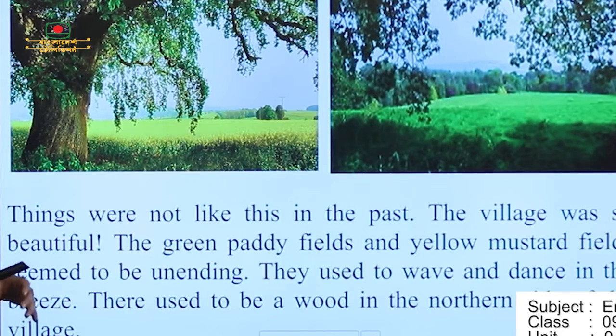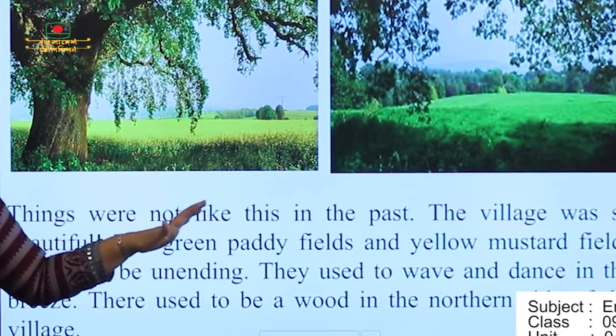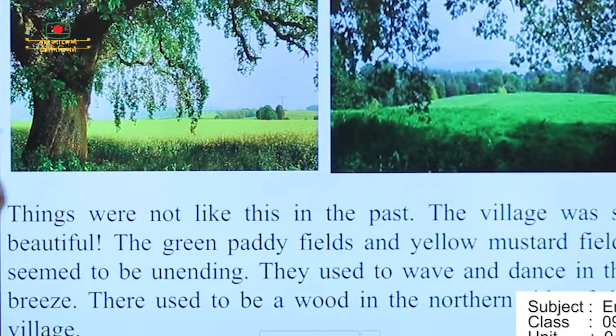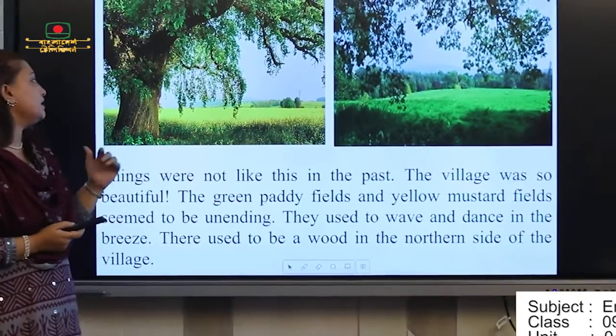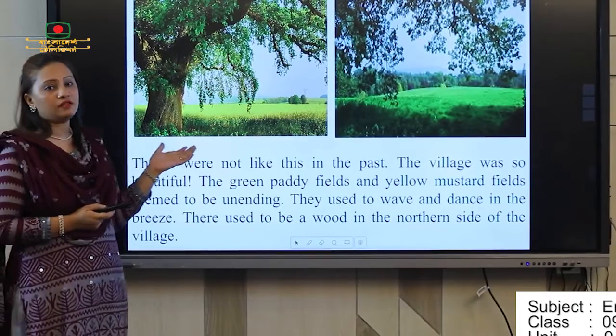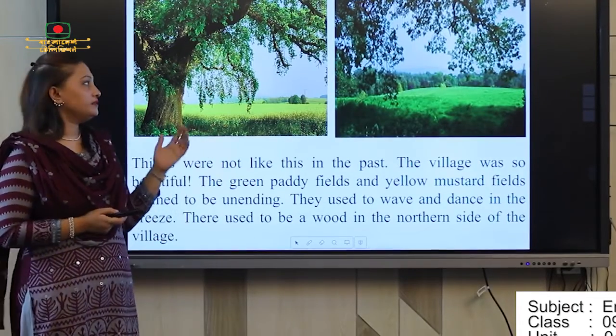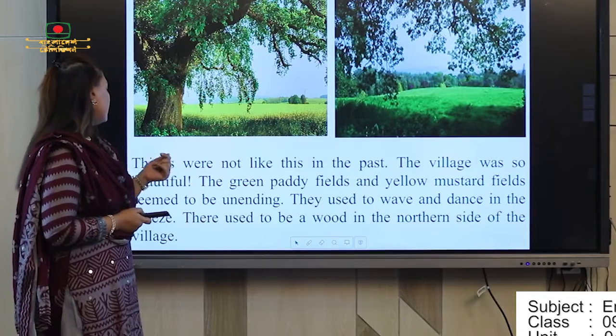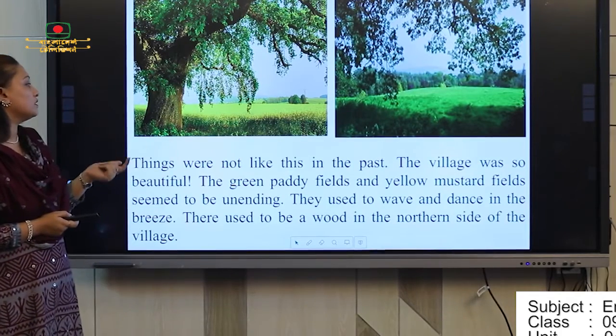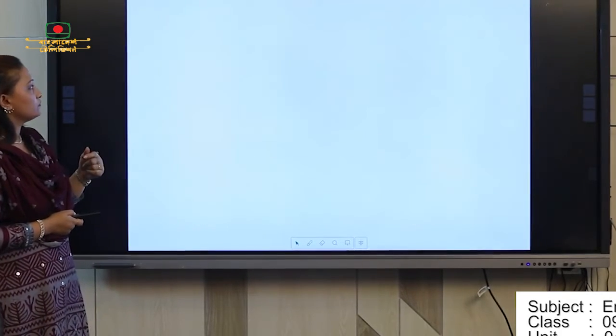And things were not like this in the past. The village was so beautiful. This is the picture from a village. The green paddy fields and yellow mustard fields seemed to be unending. You can see the picture is very nice, and this is the real picture of a village. They used to wave and dance in the breeze.